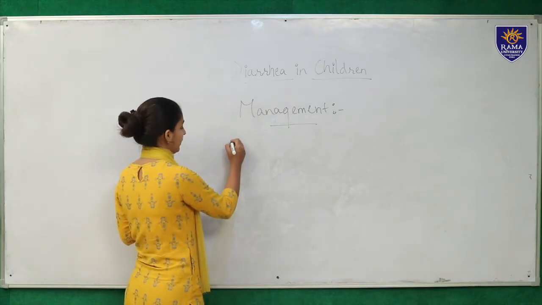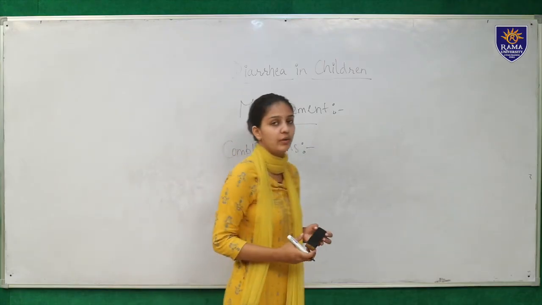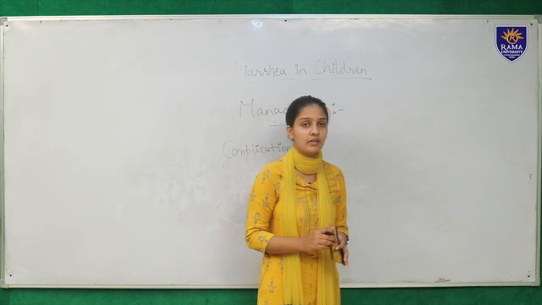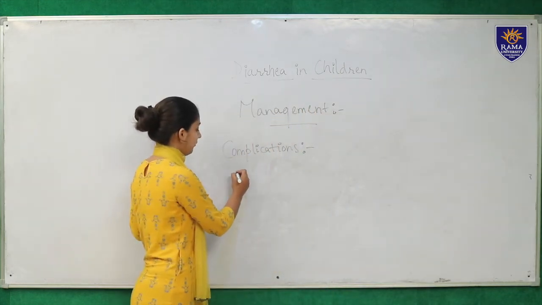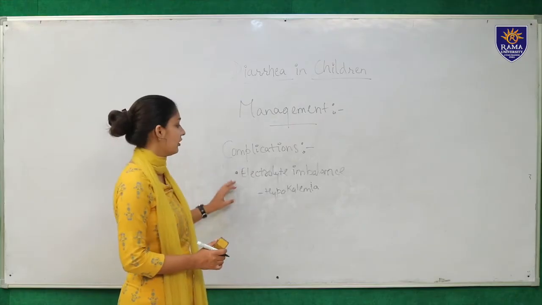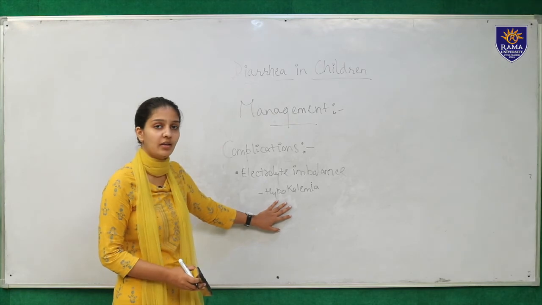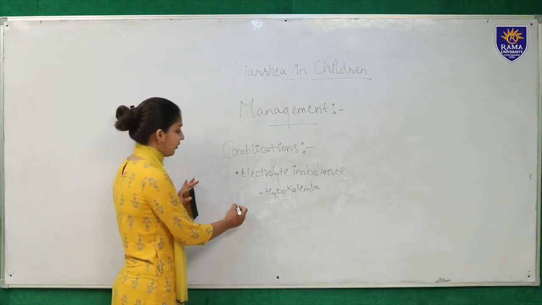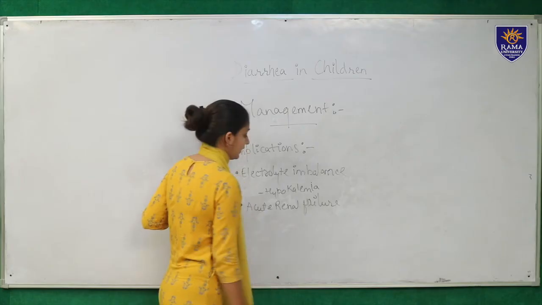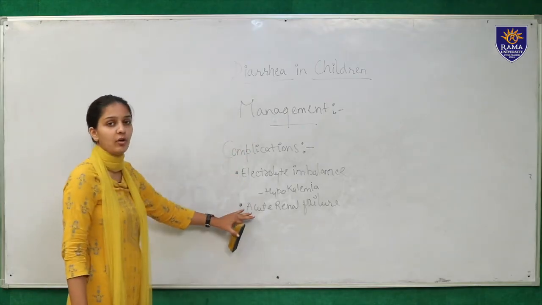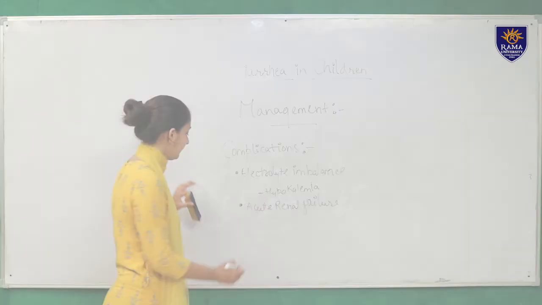After management comes the complication. As we know, there is passage of fluid, there is loss of electrolytes. So the first major complication of diarrhea is your electrolyte imbalance. Your electrolyte imbalance consists of your hypokalemia, hypernatremia and hyponatremia. Apart from your electrolyte imbalance, there can be acute renal failure. Because of your severe dehydration and shock, it can lead to acute renal failure.